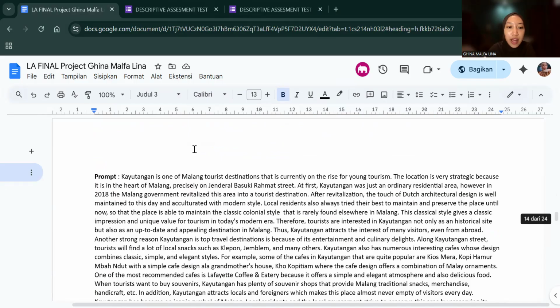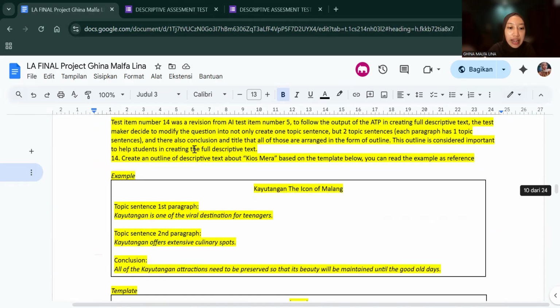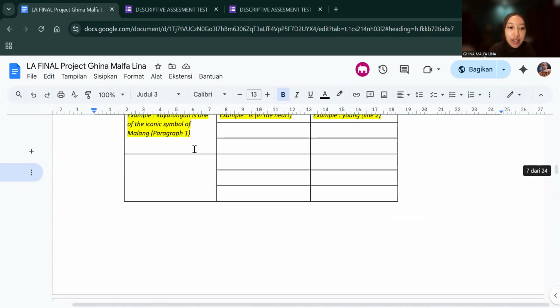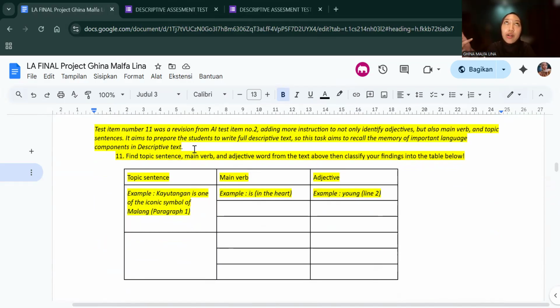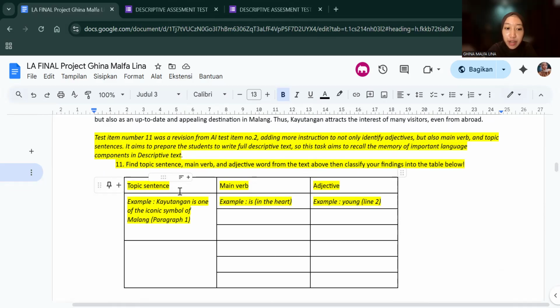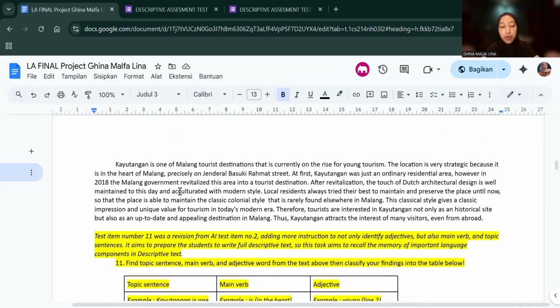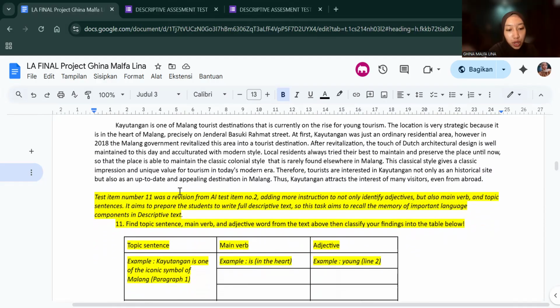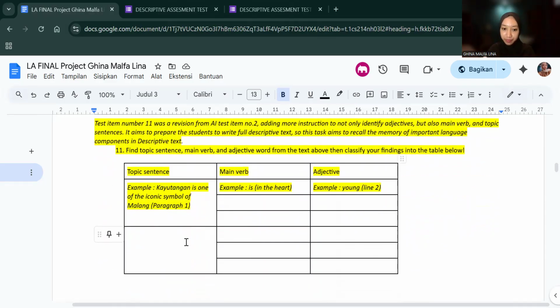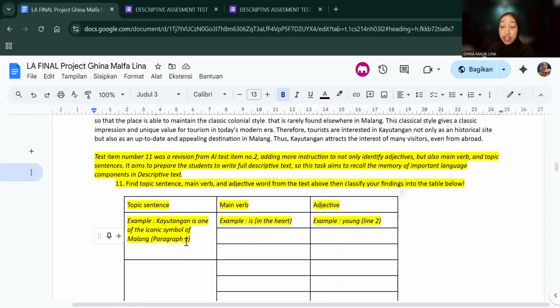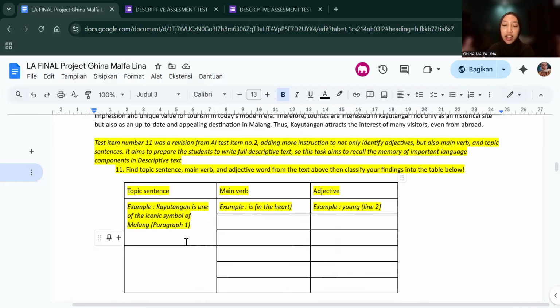All right, so now we go back to the test items about writing. First, number 11, because I want the students to remember or recall the knowledge of descriptive text. Here, the students have to identify the main verb, topic sentences, and also the adjectives from the first paragraph of the text, and put all of the information into the table here. I added an example so the students will have guidance to do the task.